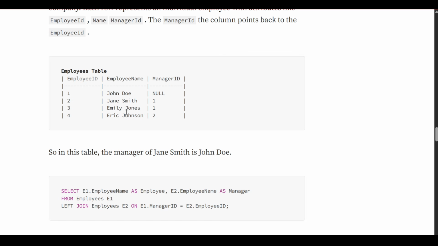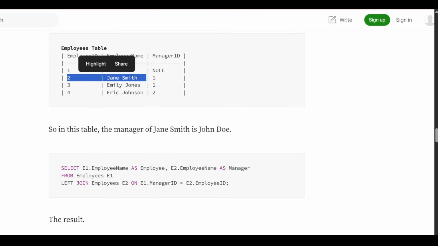Emily has manager id 1, means John Doe is the manager of Emily also, and Iraq Johnson has manager id 2, which means Jane Smith is the manager of him. This is how it works.